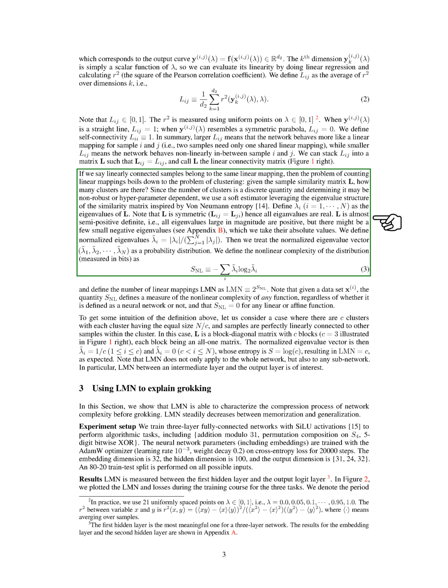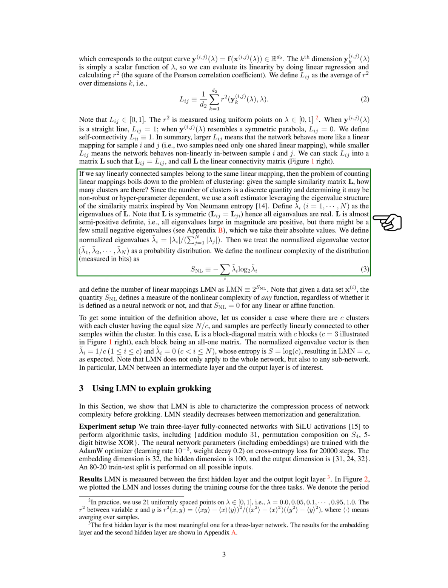If we say linearly connected samples belong to the same linear mapping, then the problem of counting linear mappings boils down to the problem of clustering. Given the sample similarity matrix L, how many clusters are there? Since the number of clusters is a discrete quantity and determining it may be non-robust or hyperparameter dependent, we use a soft estimator leveraging the eigenvalue structure of the similarity matrix inspired by von Neumann entropy.